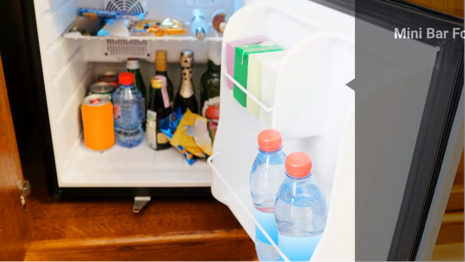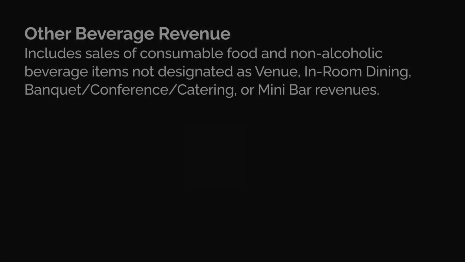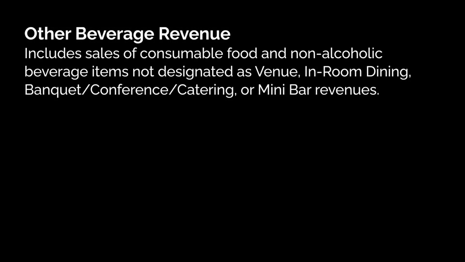Next up, we're looking at mini bar beverage revenue. This simply refers to the sales of packaged drinks, like bottles and cans, that are available in a hotel guest room's mini bar. Now, let's explore other beverage revenue. This category covers all the beverage sales that don't fit into the usual categories like venue, in-room dining, banquet/conference/catering, or mini bar. Basically, it's for all other drink sales happening at the property.